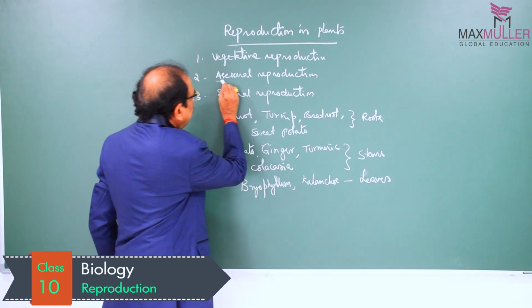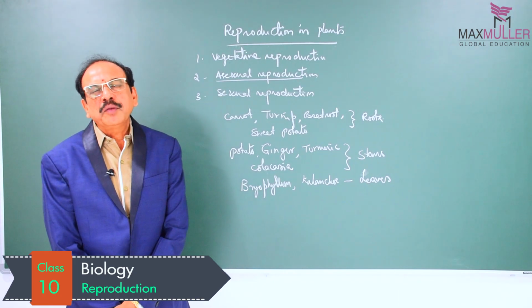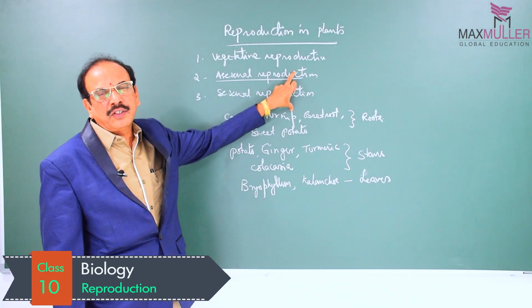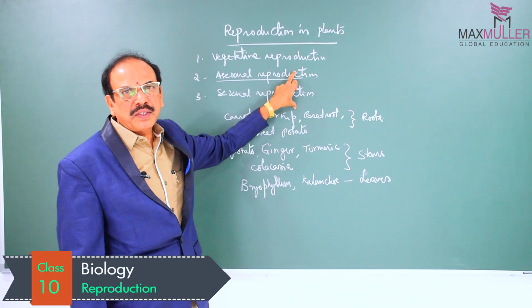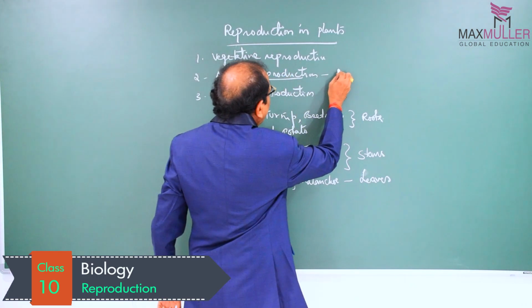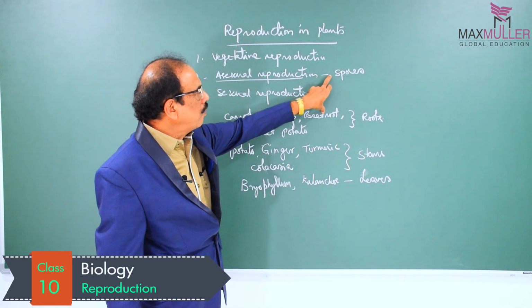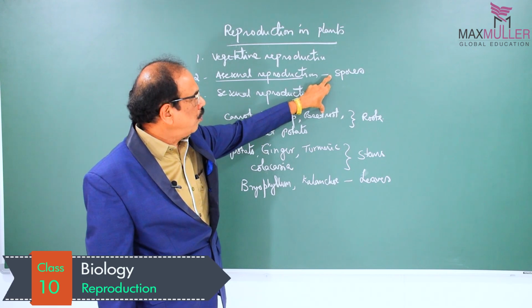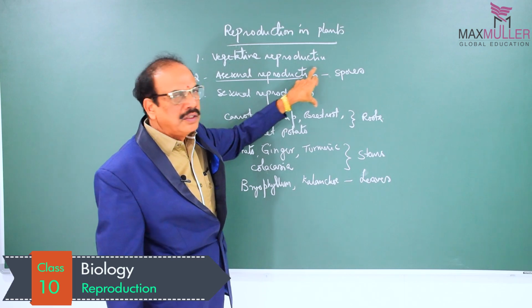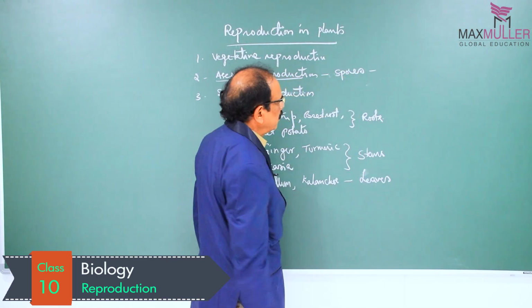Then coming to asexual reproduction. In the case of asexual reproduction, special reproductive structures are formed, and from these special reproductive structures, spores are formed. Millions of spores are formed, and these spores are carried by wind currents and are useful for reproduction. So they are useful for asexual reproduction.